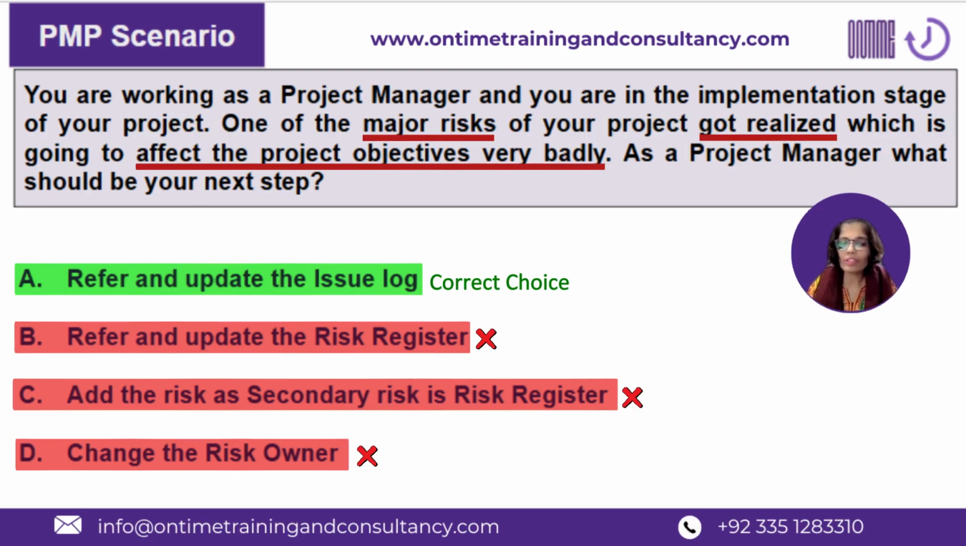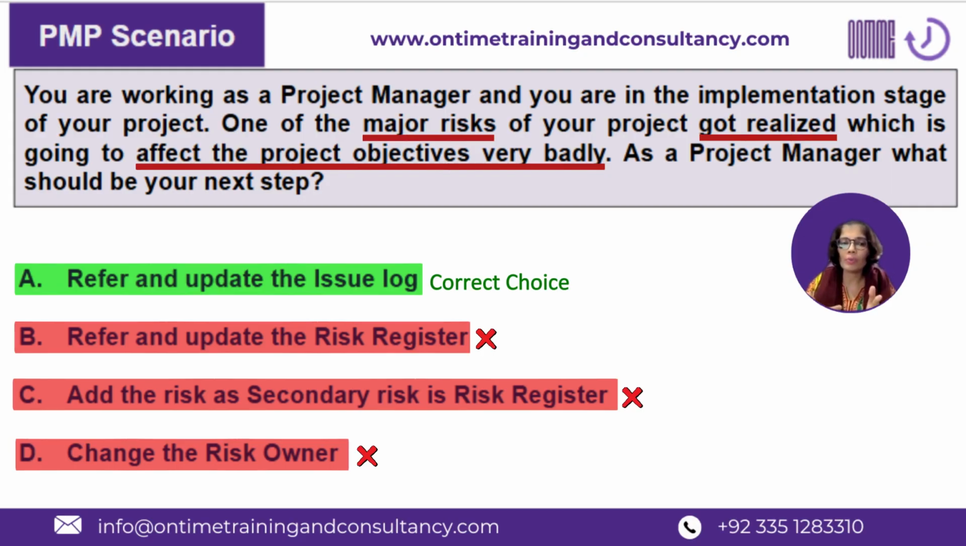So, first of all, C, add the risk as secondary risk in the risk register. So, what is a secondary risk? Before you are in a position to eliminate C, you need to know what a secondary risk is. A secondary risk is a risk which comes in the project, or which may come in the project, because it's a risk, as a result of implementation of the response plan to any primary risk or any other identified risk.